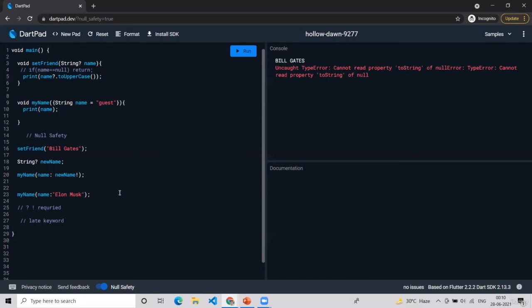So just remember, if you later forget to assign the value to a late string or variable, it will show an error. So if you have a class of student, we can just write late int id like this, late string name.